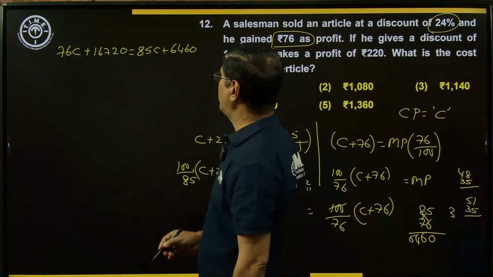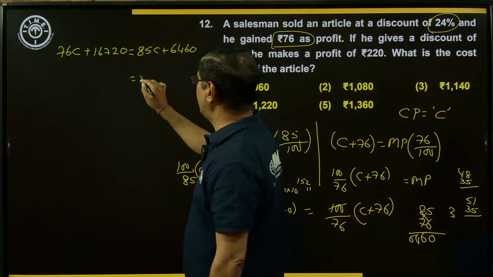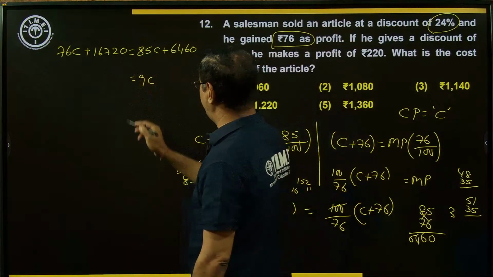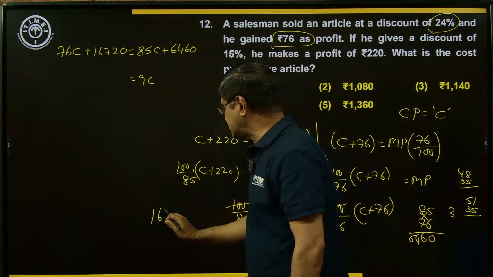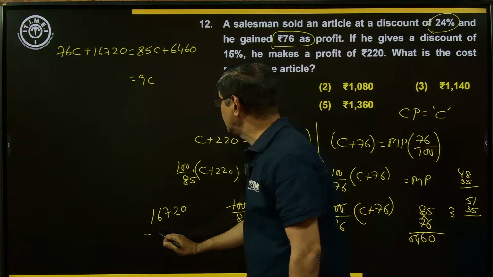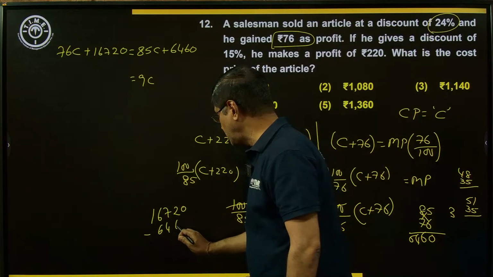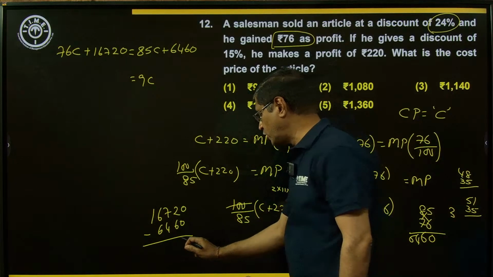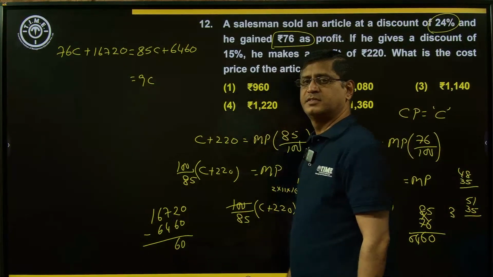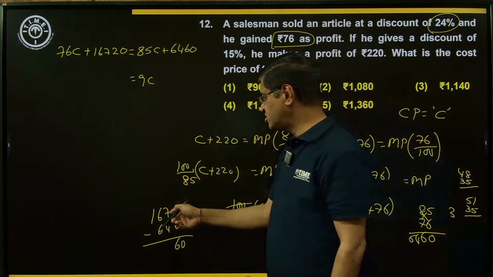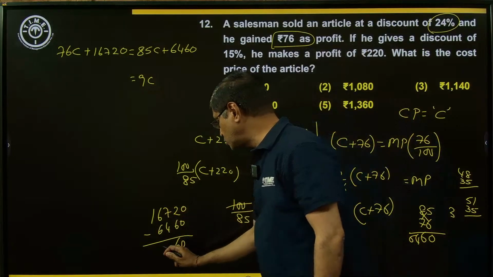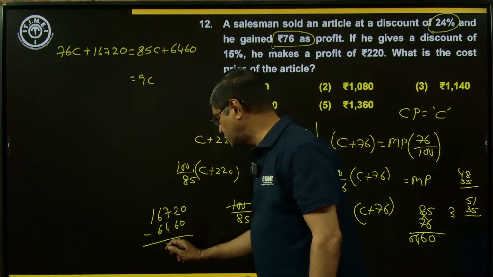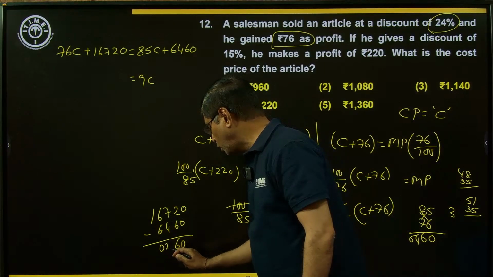Simplify this. 85 minus 76 is 9C. Now 16720 minus 6460. 20 minus 60 is minus 40, and the complement of 40 is 60. 67 becomes 66, and 66 minus 64 gives 2.